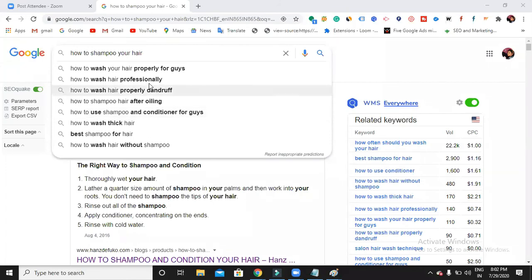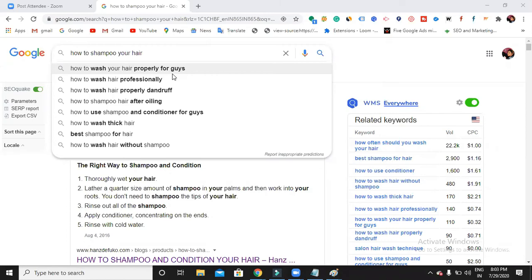Now Google is giving us some suggestions that many people have searched for these keywords also. If it is suitable and relevant for you, you can search for this kind of keywords. Google is just giving us suggestions to search for. Same way in YouTube also, when you search for any kind of video, it will give you some suggestions. The same way here, you can use these suggestions.